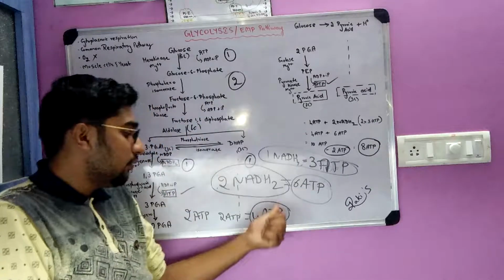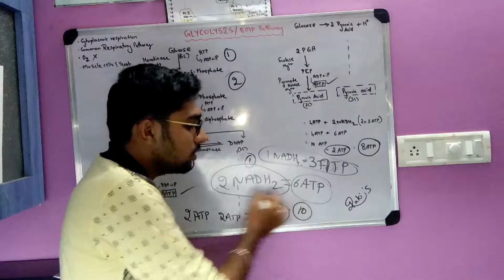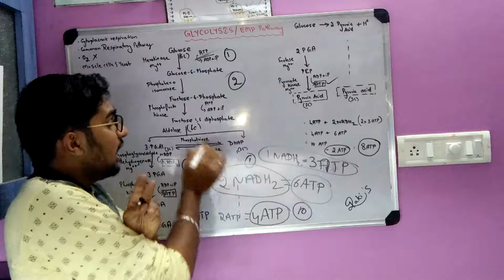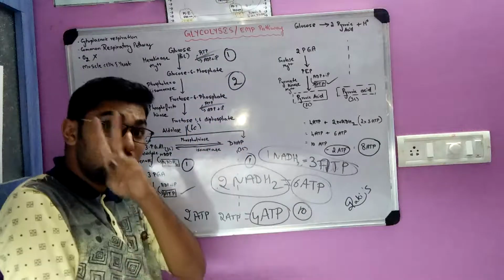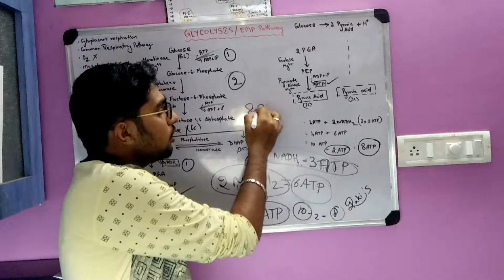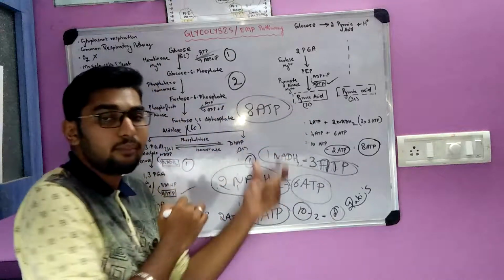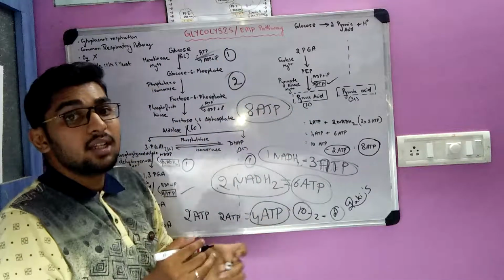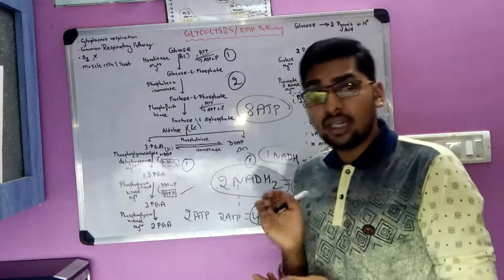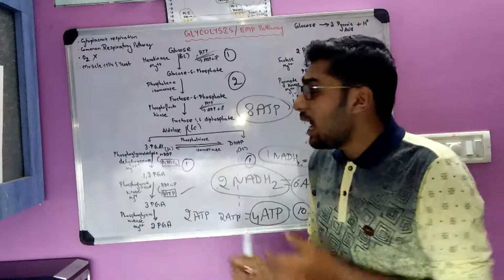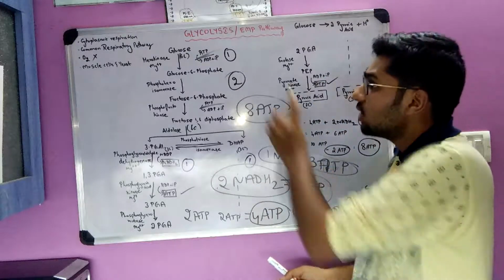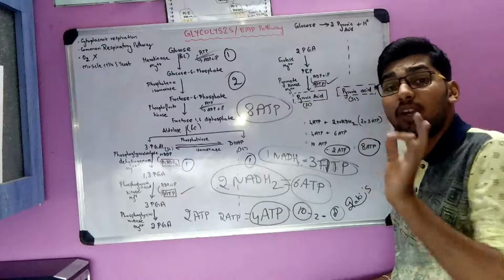Therefore, 6 ATP molecules and 4 ATP molecules, 10 ATP molecules are generated. Out of these 10 ATP molecules, here one ATP is utilized and here one ATP is utilized. So 2 ATP molecules are utilized. 10 minus 2, 8. Therefore, 8 molecules of ATP is the net gain of this glycolysis. So this glycolysis is a very important question if you are entering any examination. It can be asked for a 5 marker or 10 marker. So the enzymes are very important, and along with the enzymes, the reactions are very important, and the net gain is very important. This is the significance. So just one molecule of glucose gives rise to 8 molecules of ATP.